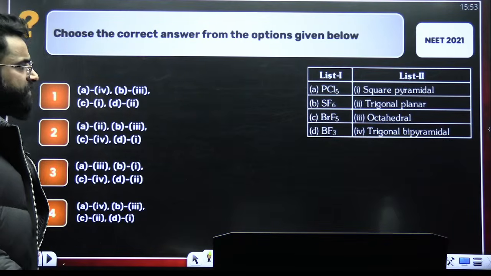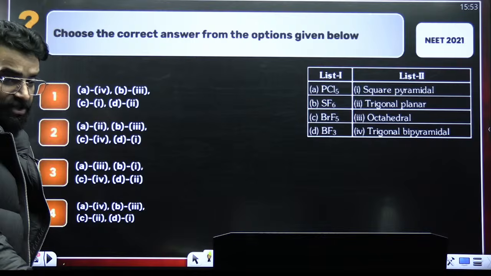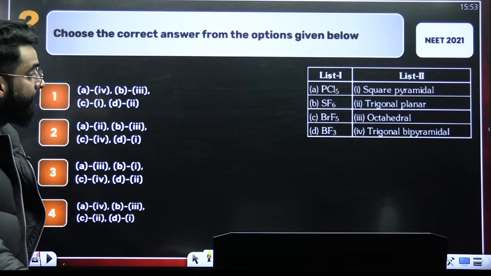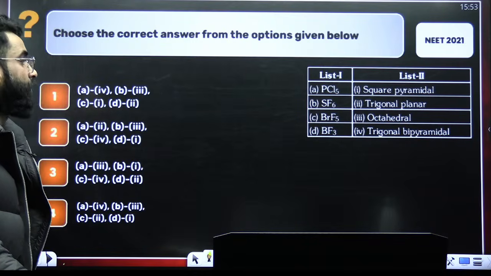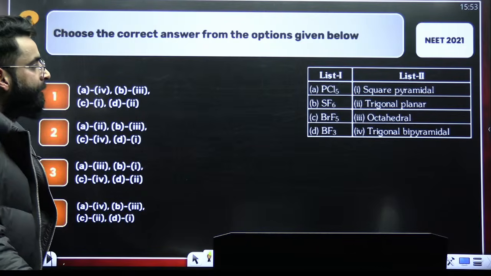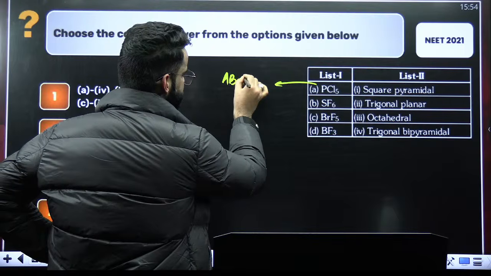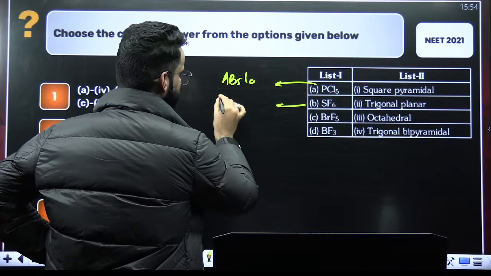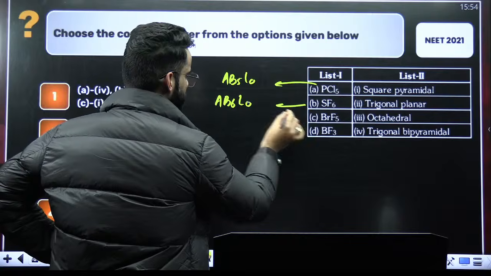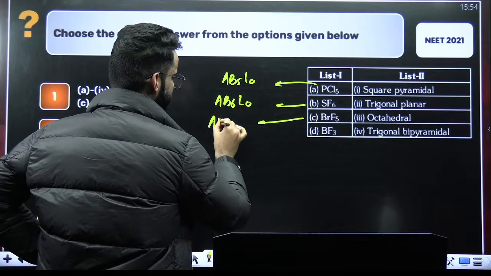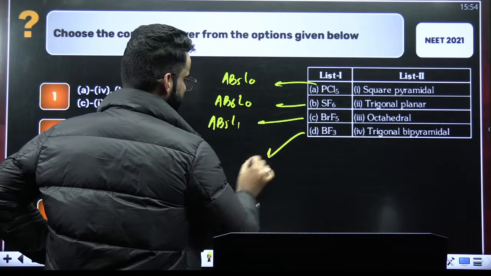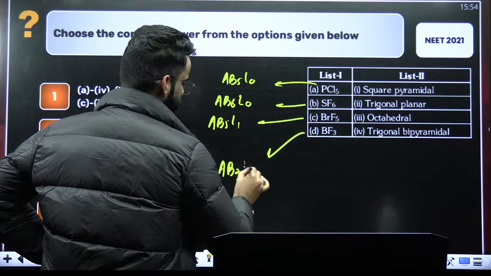Okay. Look at this one. Again, this is a question which you should be in a position to solve. You have to match list 1 with list 2. PCl5, what is the type of the molecule? It's AB5L0. SF6, type of the molecule AB6L0. BrF5, type of the molecule AB5L1. BF3, AB3L0. Now tell me the shapes, guys.